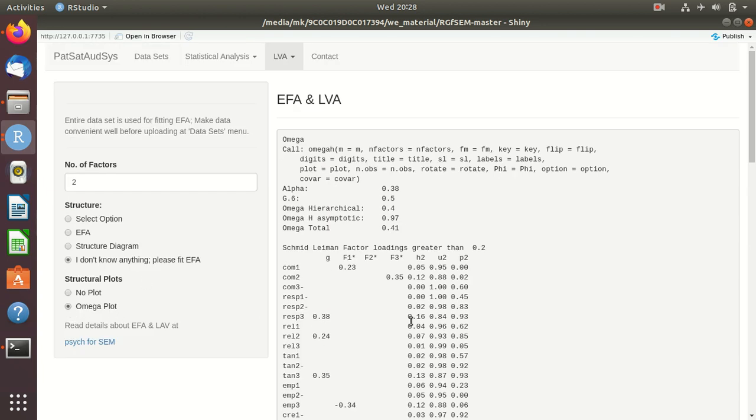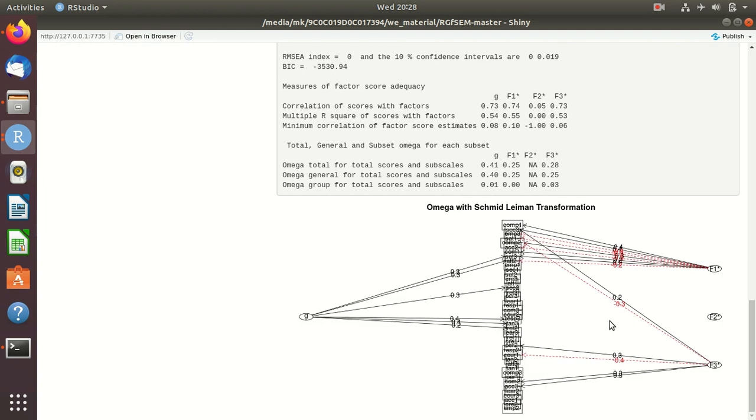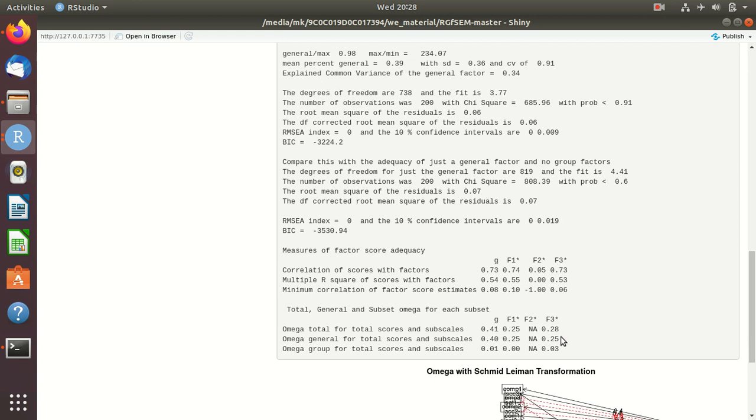Suppose you want to see the visualization. This is one type of visualization where we have three factors, the first and second factor. The red color arrows are significant, and black color arrows with certain values are insignificant, something like that.